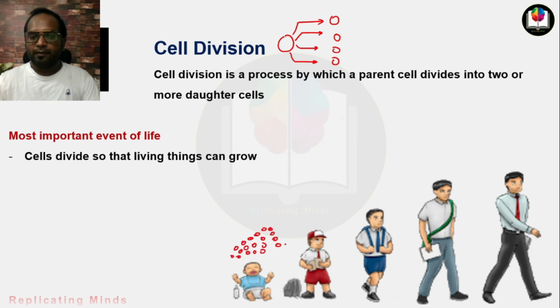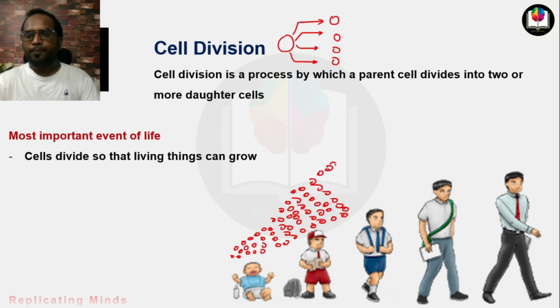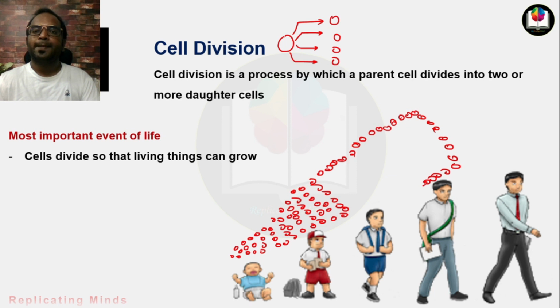As we grow continuously, the number of cells in our body increases due to continuous division of cells, and this is only possible because of cell division. So you have to remember always that we grow only because of the increasing number of cells in our body, not because the size of the cell increases. The size of the cell remains constant.